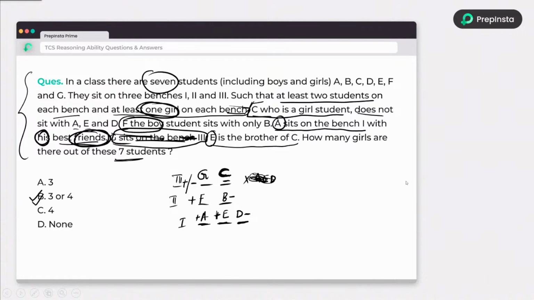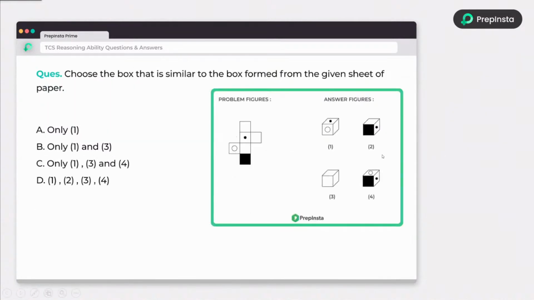Okay, I hope everyone got the correct answer. Let's dive into the next question. For the next question, I will go a bit quicker. Choose the box that is similar to the box formed from the given sheet of paper. So you need to find which box can be formed.